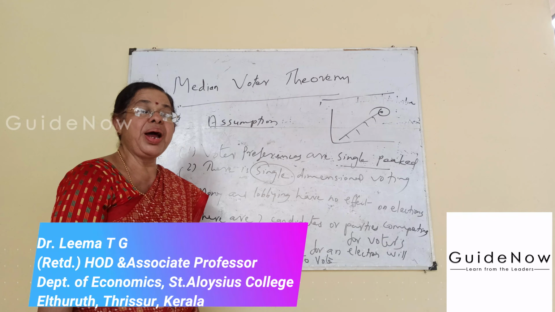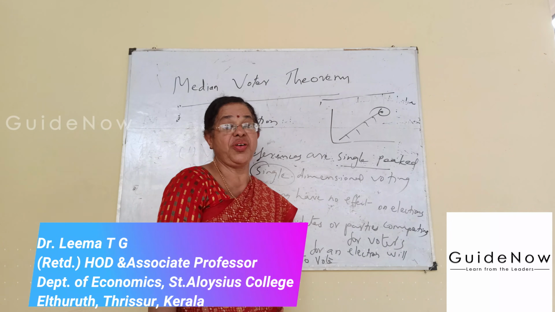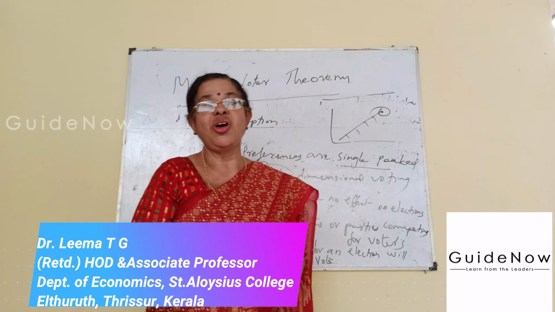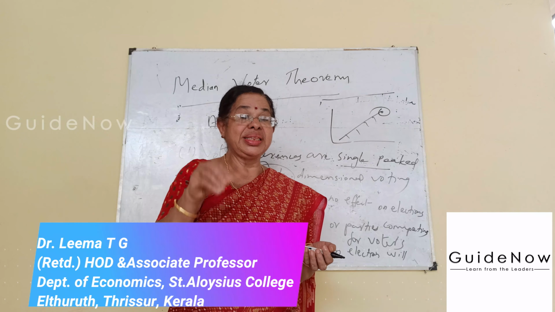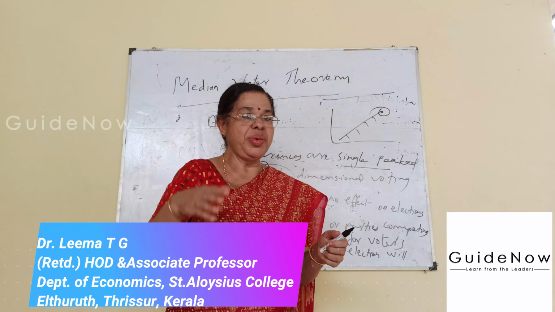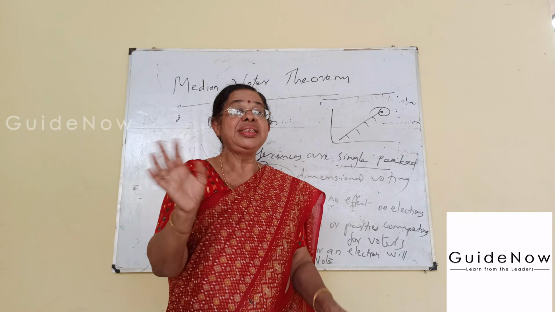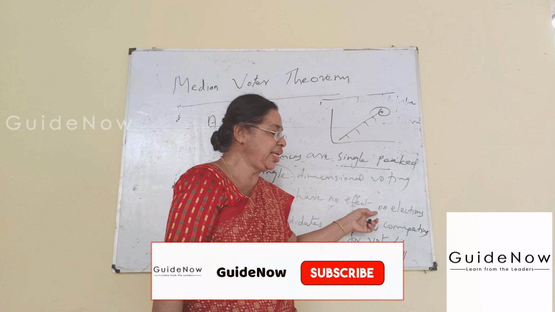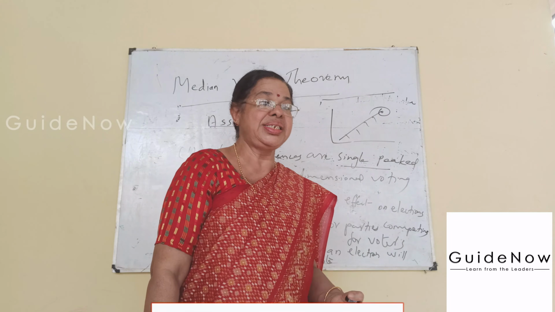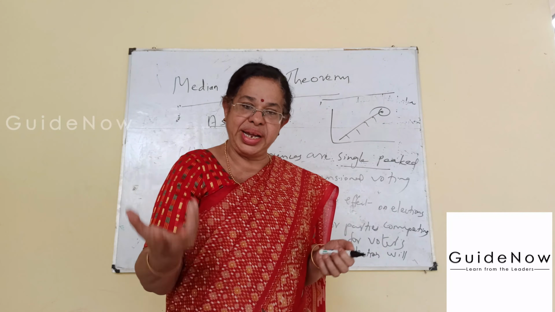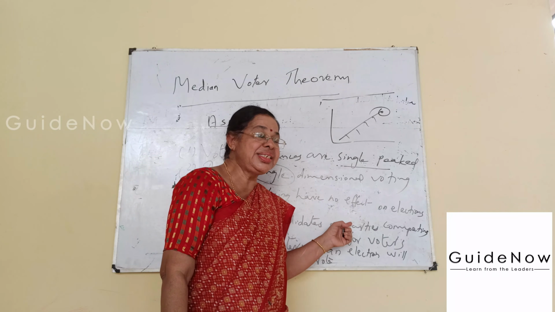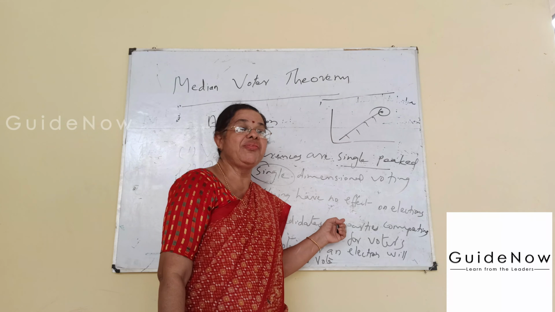And third is that money and lobbying have no effect on elections. The third important assumption about the median voter theory is that money and lobbying, though they exist, do not affect elections. Nowadays money influences our voting system or election, and so many lobbies also influence our election system. This is not considered in the median voter theorem.